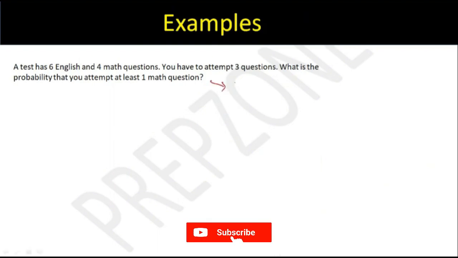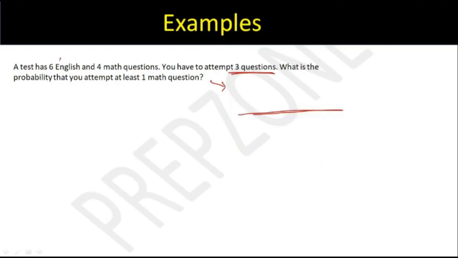Now it is simple mixed probability. Probability is favorable by total. Total is I have to attempt 3 questions. 6 English के question हैं, 4 maths के. Total I have 10 questions. I have to attempt 3. I can choose any 3 questions and attempt them. This is my total. Favorable is at least 1 maths question. At least 1 का मतलब क्या होता है? Total minus no maths question. No maths question मतलब all the 3 questions have to be from English. In English, I have 6 questions. So 10C3 minus 6C3 becomes my favorable. Just solve it. Whatever answer comes. Yeah, 5 by 6 will be the answer.